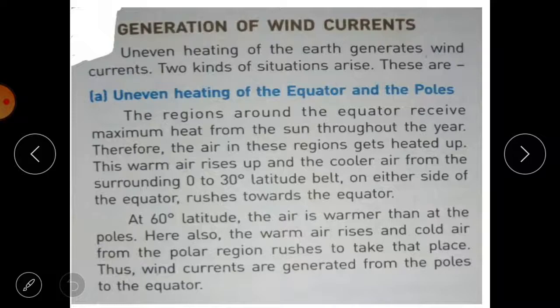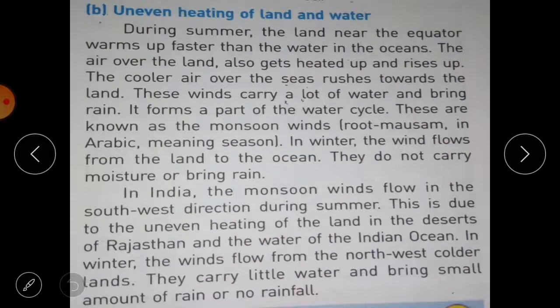Then the second situation we will see, that is uneven heating of land and water. Here what happens, during summer the land near the equator warms up faster than the water in the oceans.